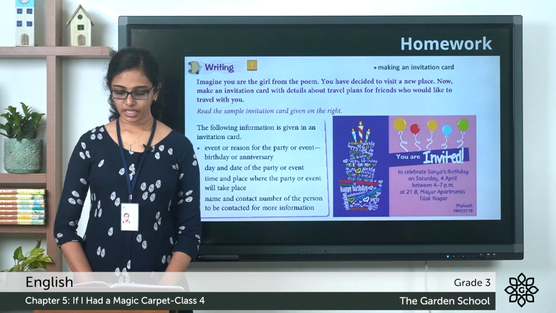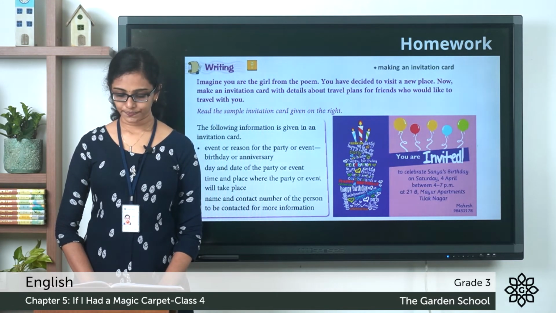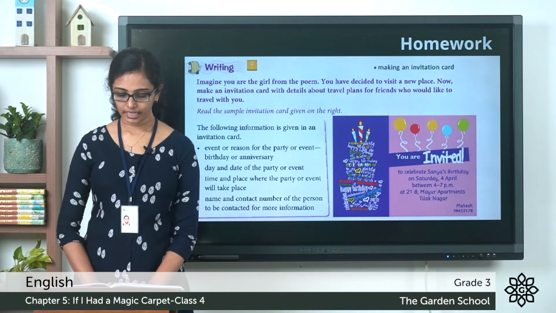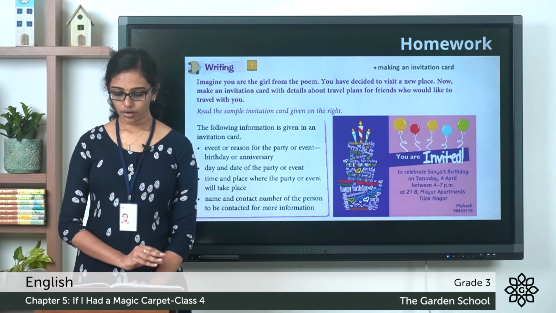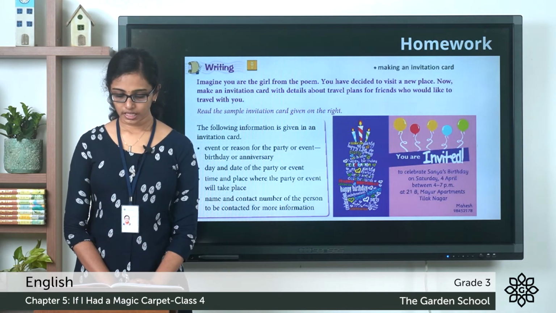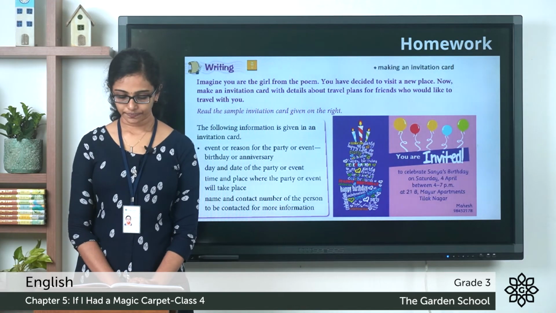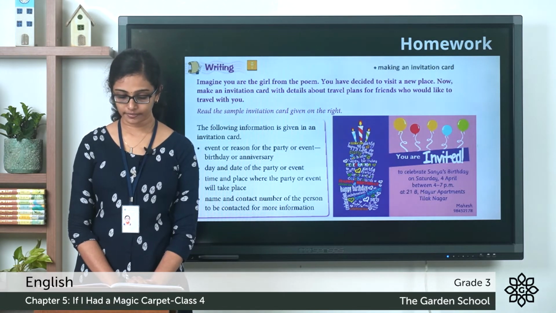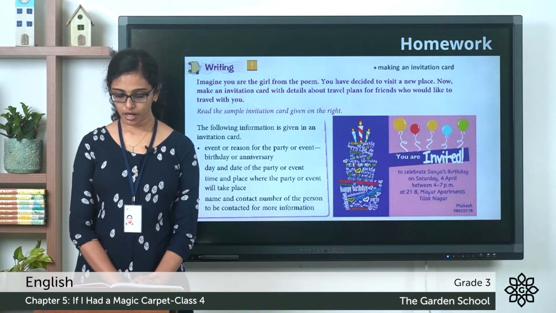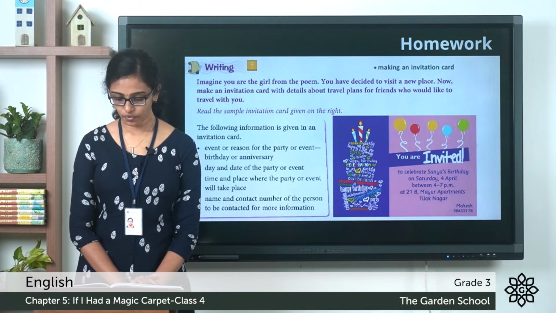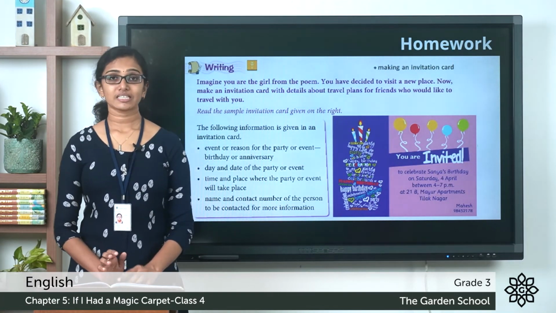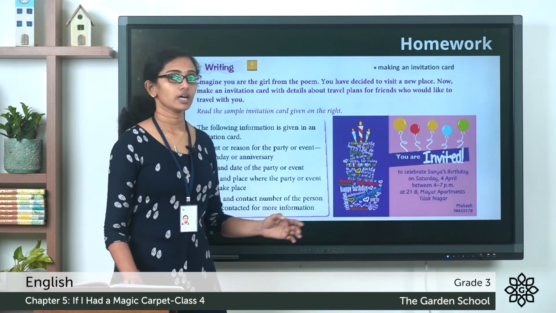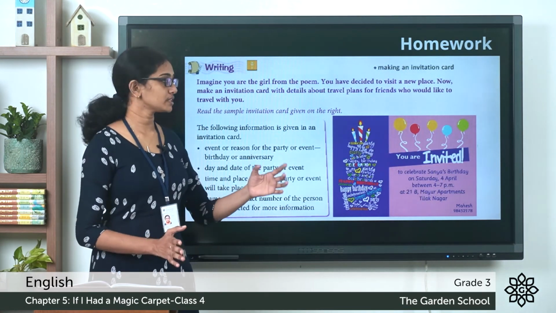Read the sample invitation card given on the right. The following information is given in an invitation card: event or reason for the party or event, birthday or anniversary, day and date of the party or event, time and place where the party or event will take place, name and contact number of the person to be contacted for more information. You can see a sample invitation given here. I'm sure all of you have seen invitation cards.